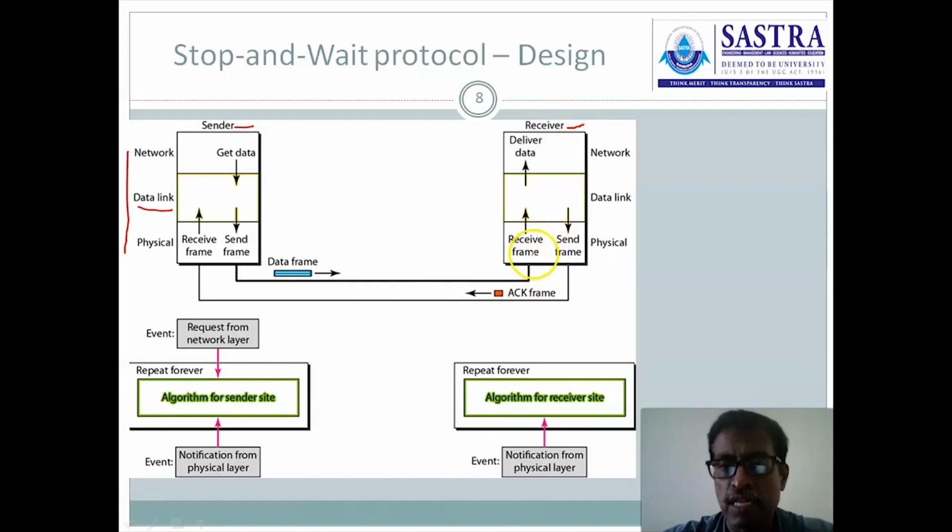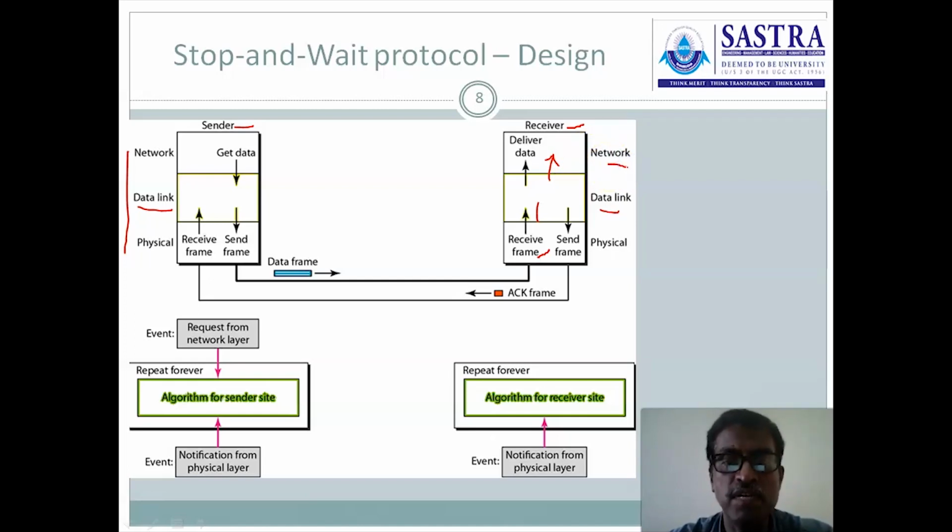About the data frame. The data frame is received by the receiver. Immediately the notification is given to the data link layer about the incoming data. Once the data link layer receives such a notification, it extracts the data from the frame, and that extracted data is delivered to the network layer.